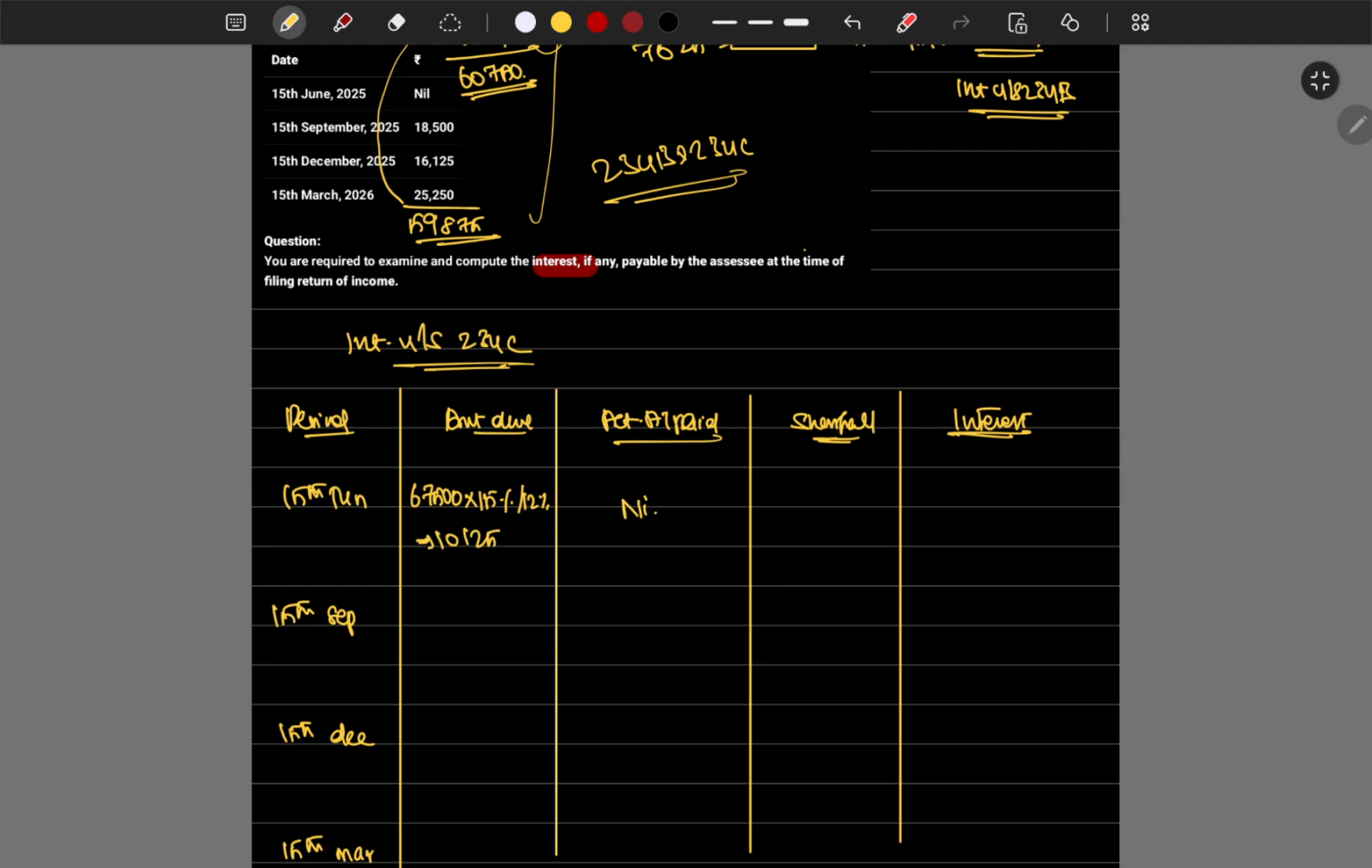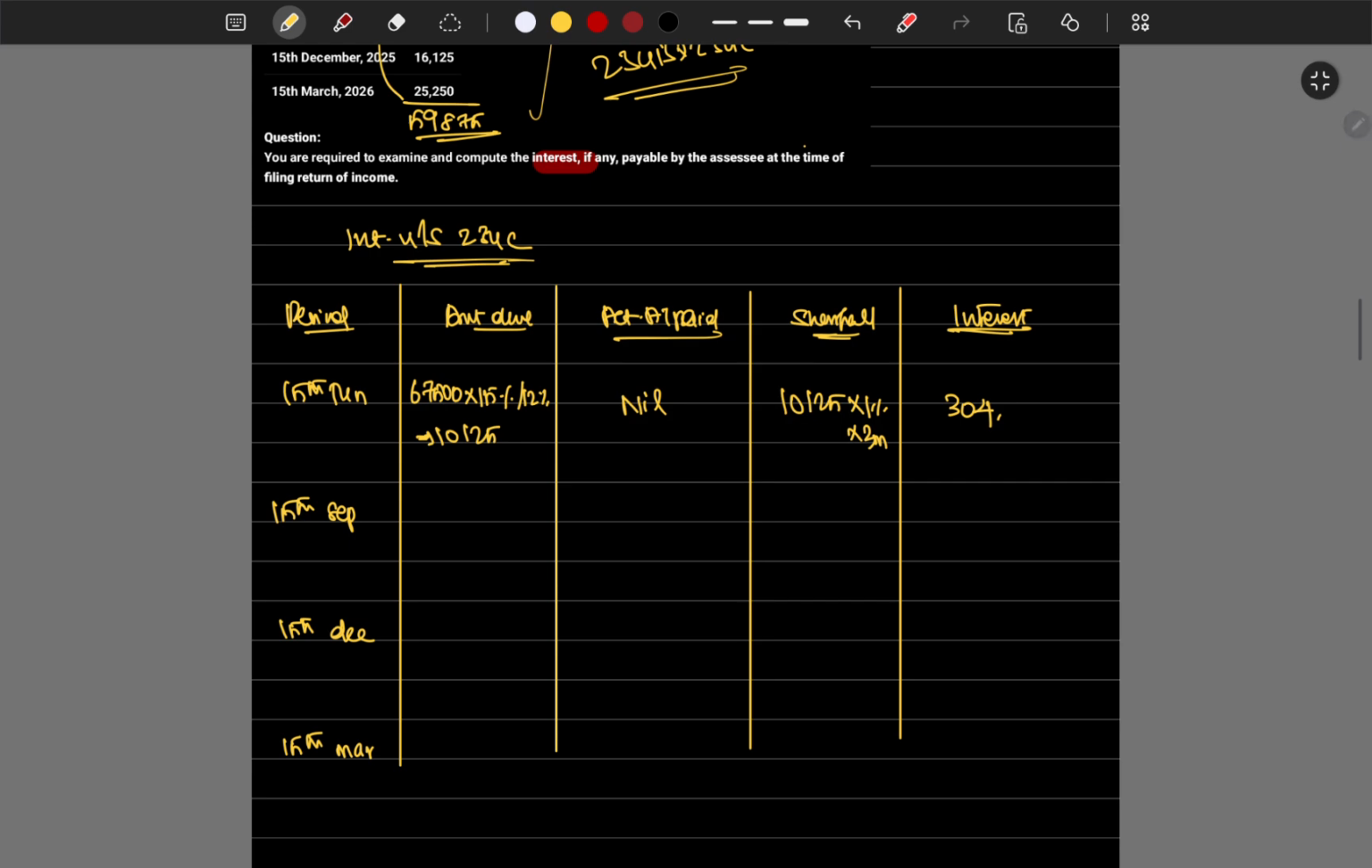What he paid? He hasn't paid anything, so 10,125 into 3 percentage, which is 1 percentage into 3 months, which is 303 or 304. 303.75 came, so I just rounded it off. Now next